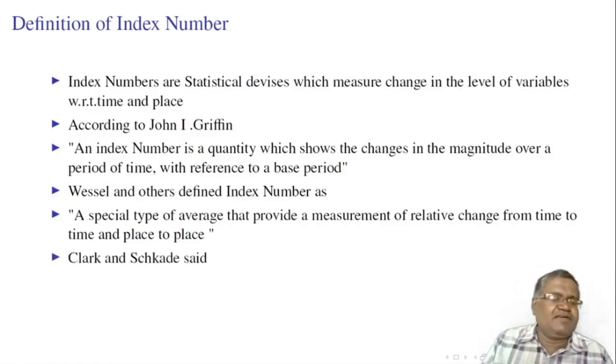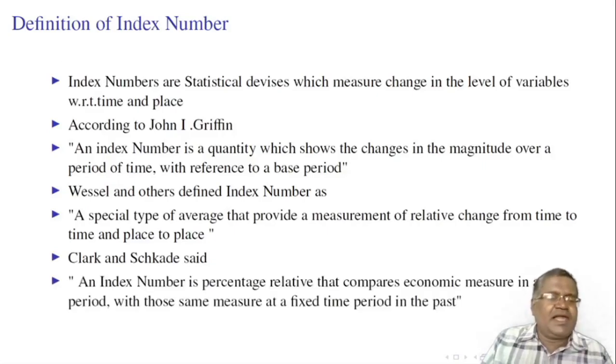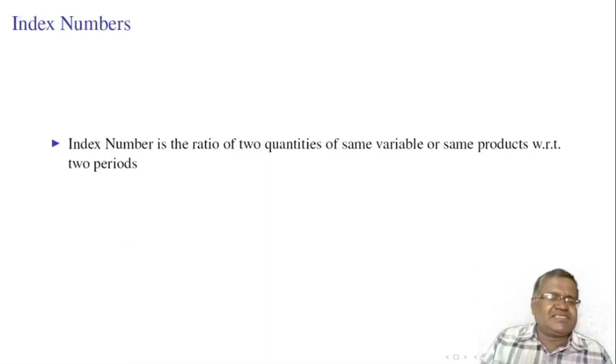Let us look at the definition given by Clark and Shackett. An index number is the percentage relative. Note that this is percentage relative. By expressing an index number in percentage relative, we can eliminate the units of measurement. It is a percentage relative that compares economic measure in a given period with those same measure at a fixed time period in the past. This gives some complete picture of an index number. By these definitions, we can conclude that index number is the ratio of two quantities of same variable or same product with respect to two periods.